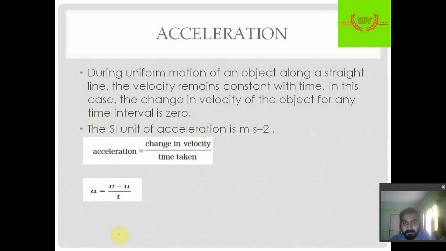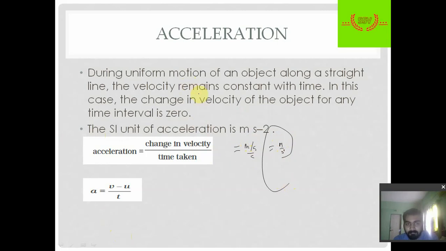Okay, so now we will discuss acceleration. Acceleration is nothing but change in velocity divided by time. The unit of velocity is meter per second and time is second, so this second will be multiplied, and meter per second square is the unit. So meter per second square is the unit of acceleration.